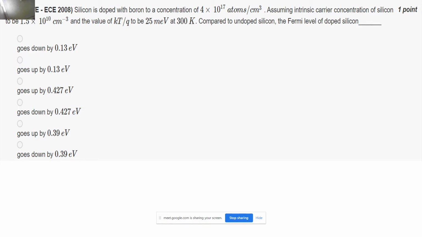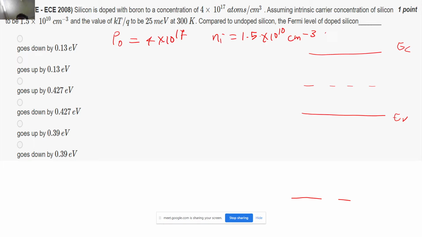You have EC, you have EV, you have EFi, right? Since it's p-type doped, my Fermi level will come somewhere over here. So this is the Fermi level of the undoped silicon, EFi, and EF is the Fermi level of the doped silicon. What they have asked me is basically the difference EFi minus EF.